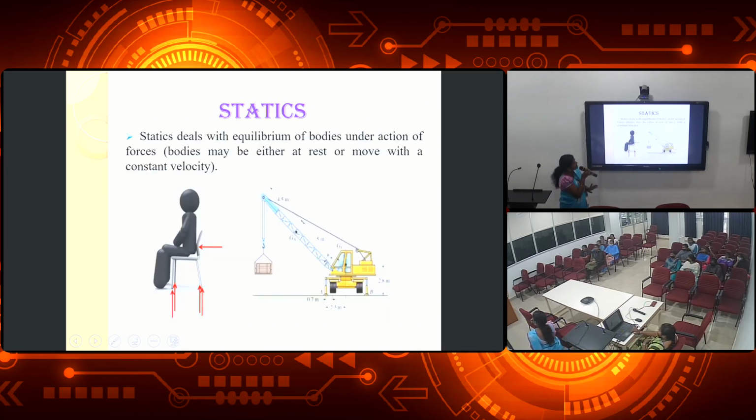Next is statics. Statics is the study of objects that are not moving. If the object is at rest, for example, the star is at rest. Therefore, it is the study of non-moving objects. But dynamics is the study of moving objects. You see, in statics, a man is sitting here. He is at rest. And similarly, this crane is at rest. This is the study of objects at rest.